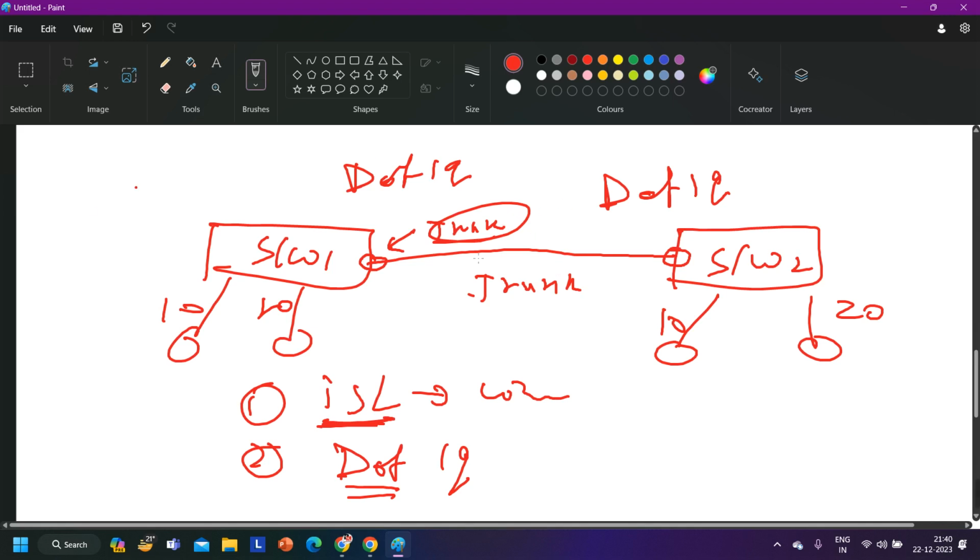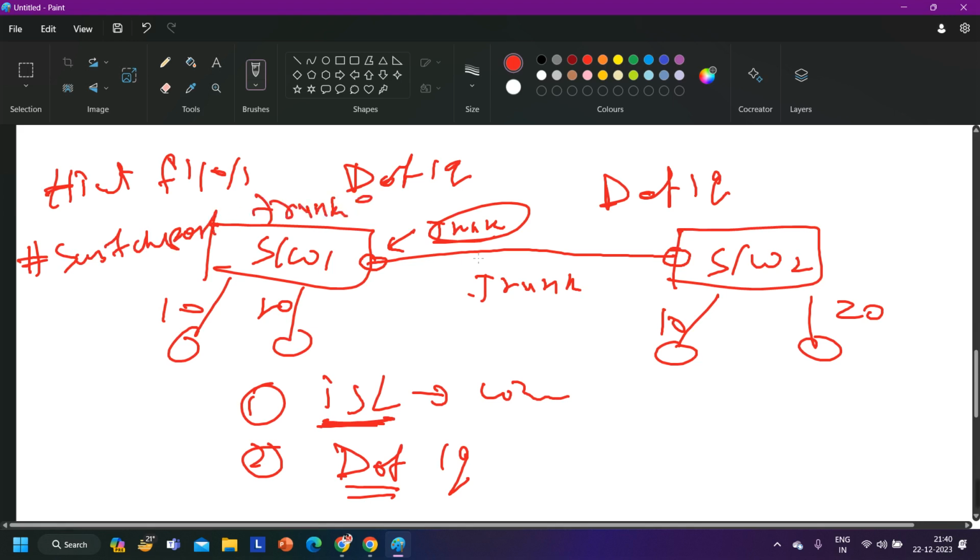The command to define the encapsulation protocol, on interface let's say f1/0/1, is switchport trunk encapsulation .1q or ISL, right?